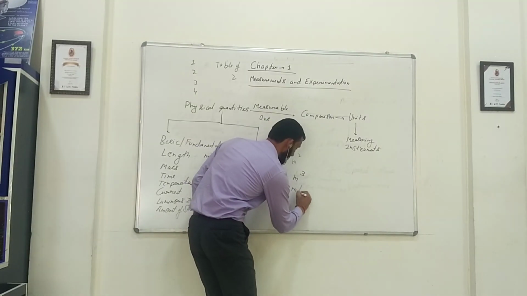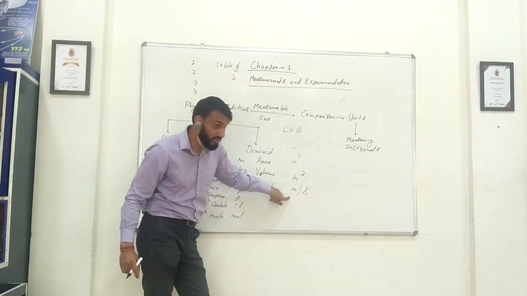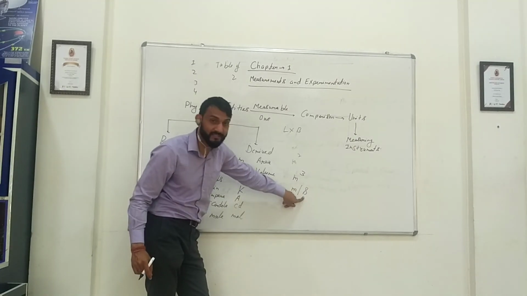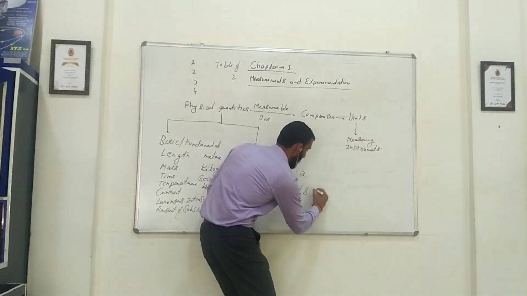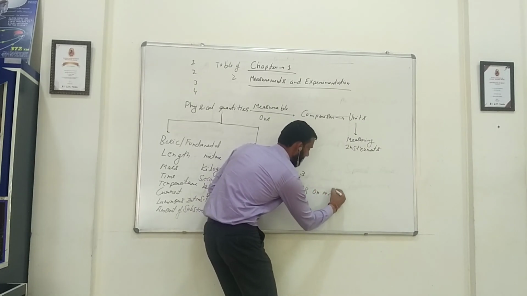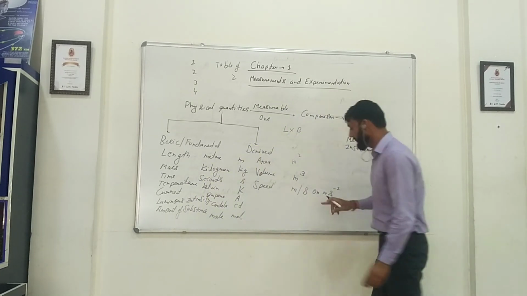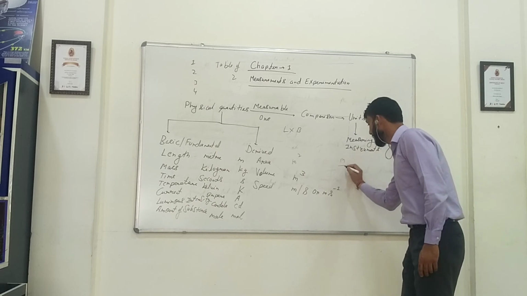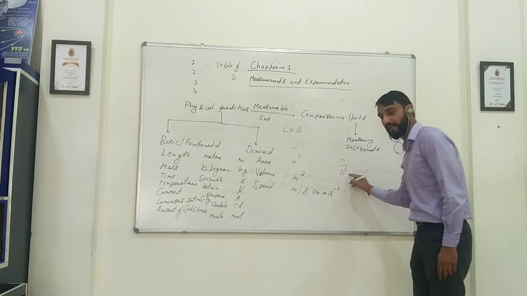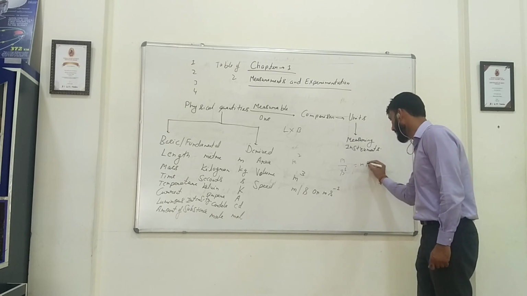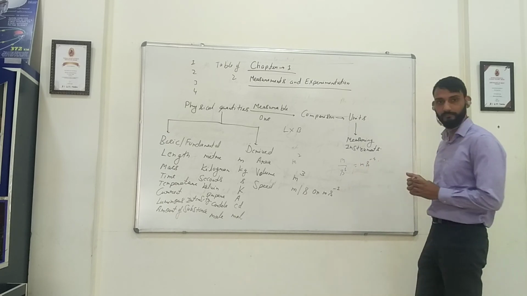Its unit is meter per second. Guys, this is important. We write meter slash second, and we read it meter per second. Also you can write it as m s to the power minus 1. Because in division, meter upon second, what is the power of s? s to the power 1. When it goes up, it becomes s to the power minus 1.